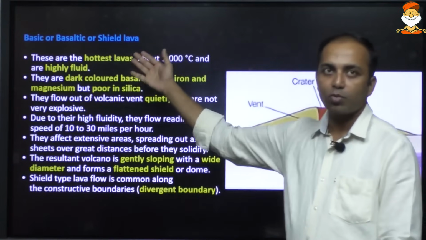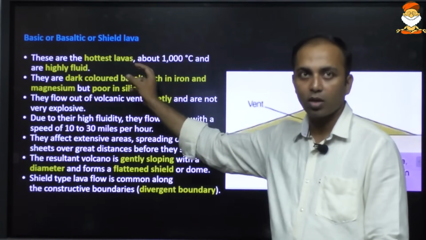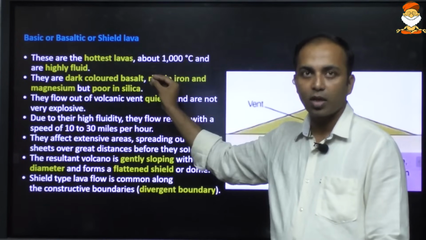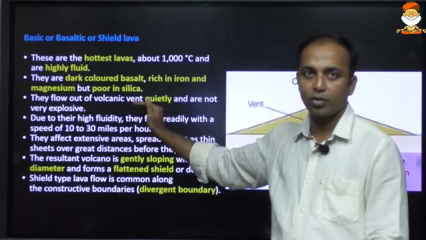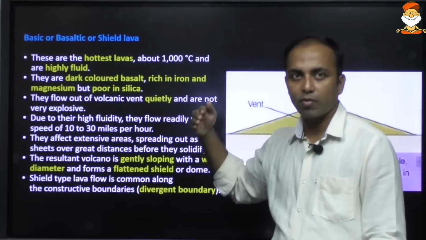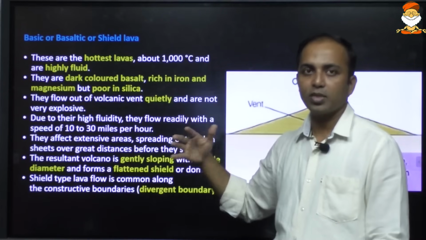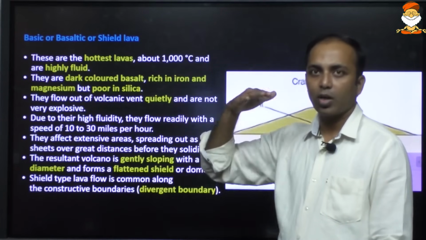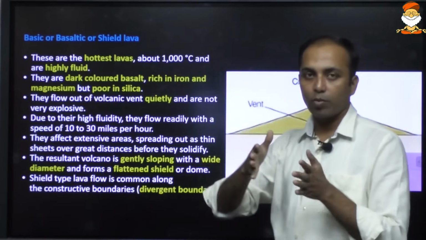The second one is basic or basaltic, or shield lava. They are hotter and more fluid in nature, with more concentration of iron and magnesium and less silica. Because they are more fluid, they cover a longer distance, which means they will not be piling up one above the other. So the mountains won't be very tall, but will be broad.